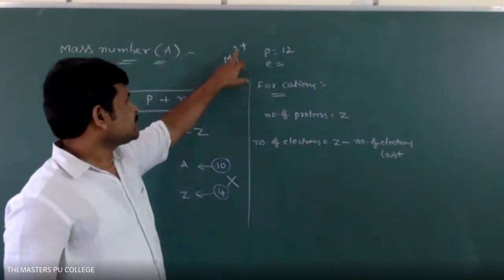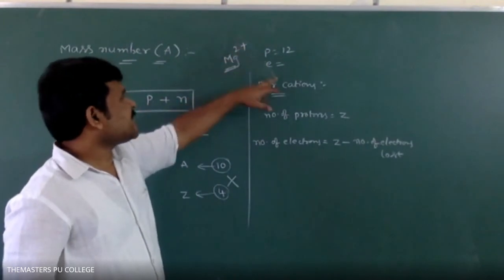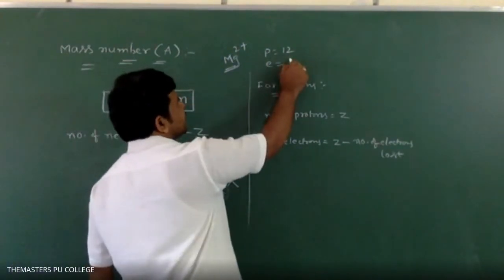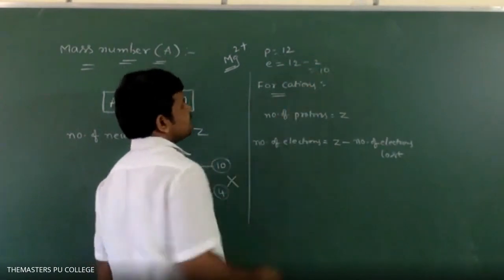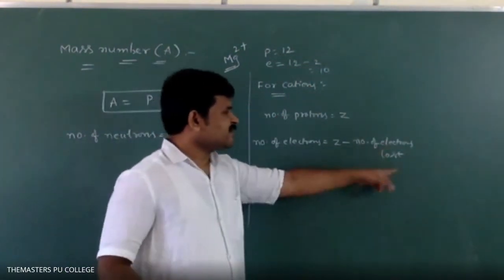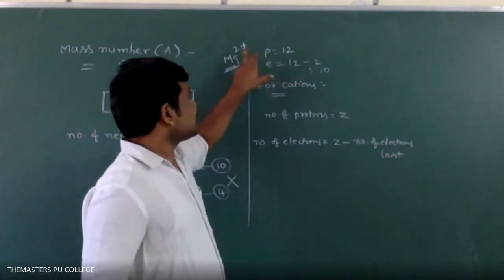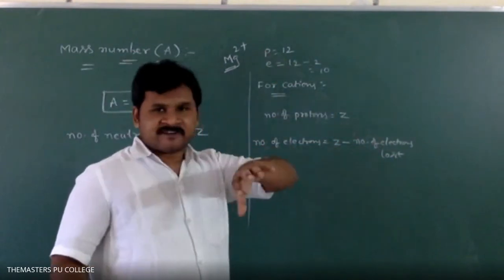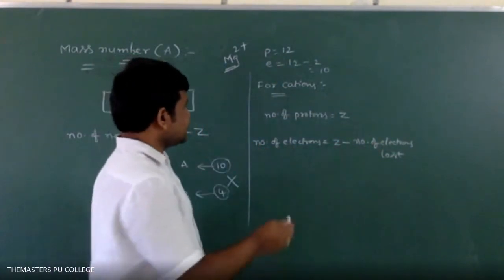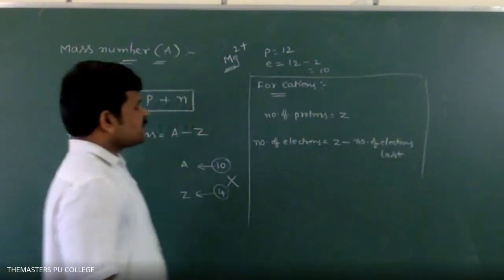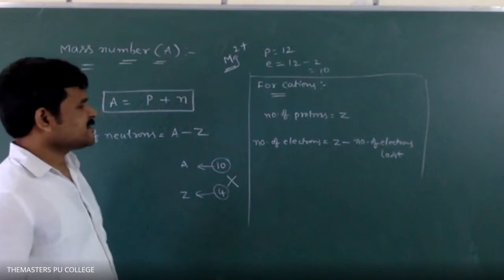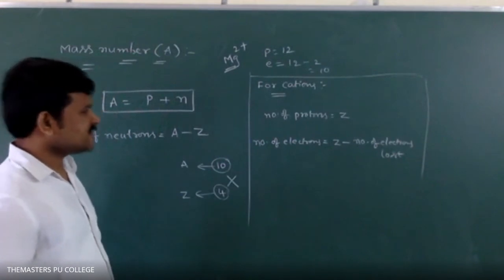It is a positive charge, that means cation. So Z is 12, 12 minus 2 is 10. So we just have to write number of electrons lost. Don't need to write the charge. Just number of electrons lost or number of electrons gained. This is for cations: number of protons is equal to Z, number of electrons is equal to Z minus number of electrons lost.